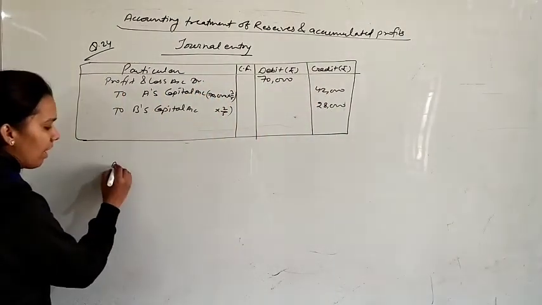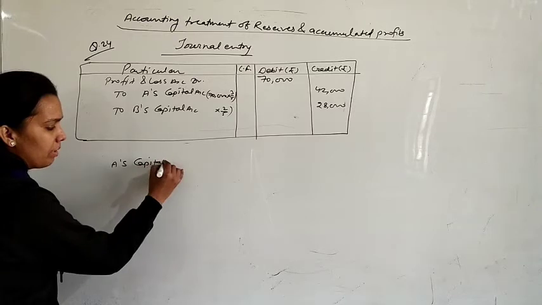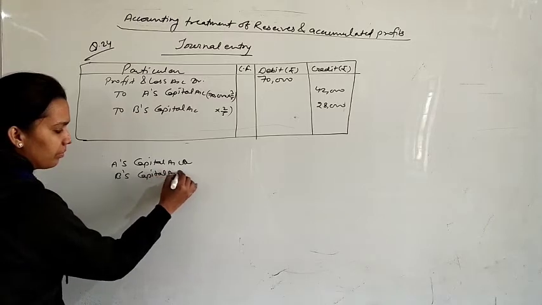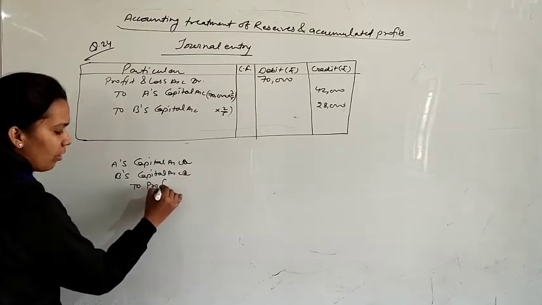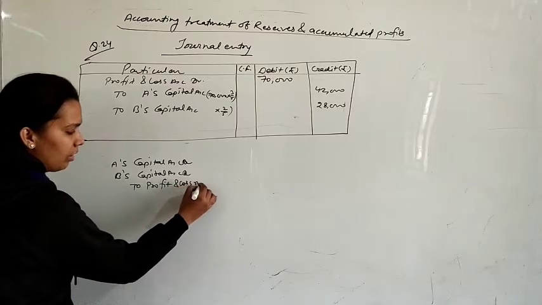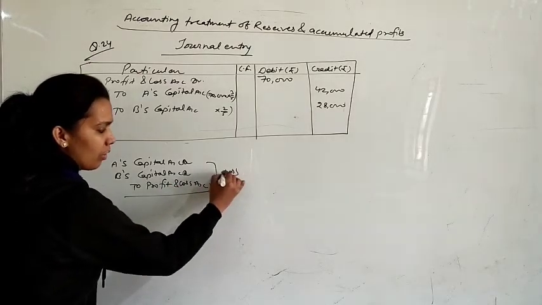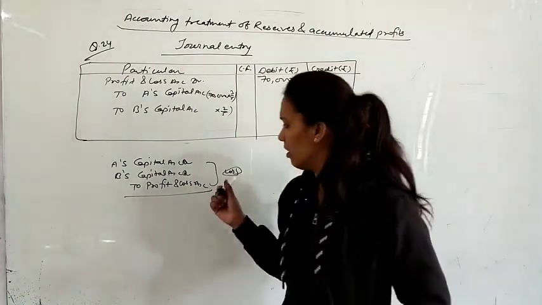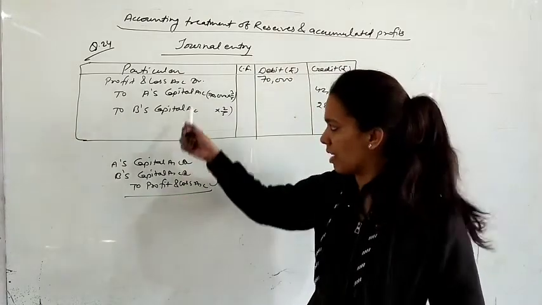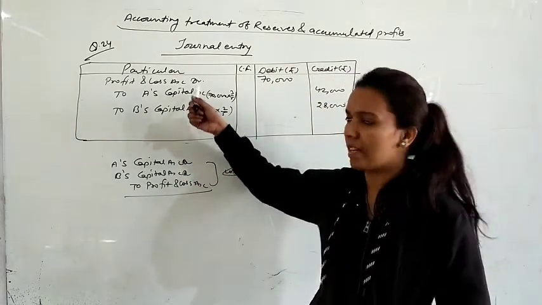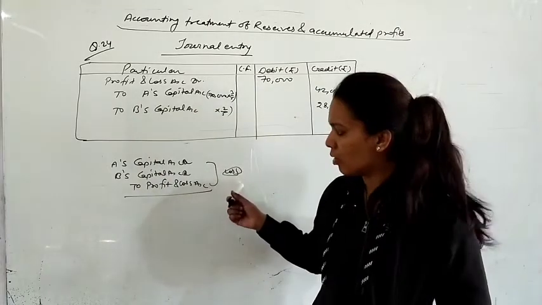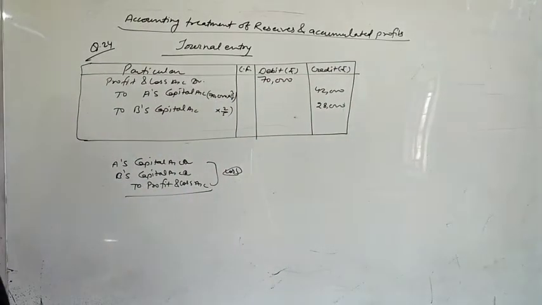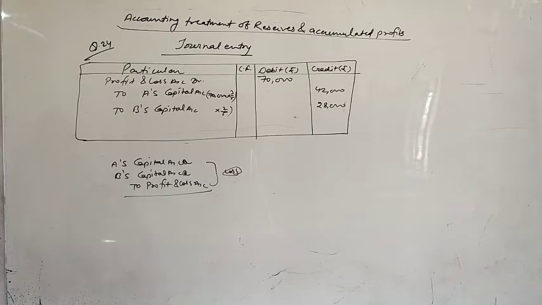Means in that condition we will write it this way: A's capital account debit, B's capital account debit, to profit and loss account. This is the condition if there is a loss, because losses are debited in the balance sheet, we write them on the asset side, and here we will credit all the losses. So the entry will be opposite in the case of losses, but when profits are there, we will pass this entry. Amount distribution will be the same, that is the old ratio. This is for simple reserves like general reserve, profit and loss account, all these.